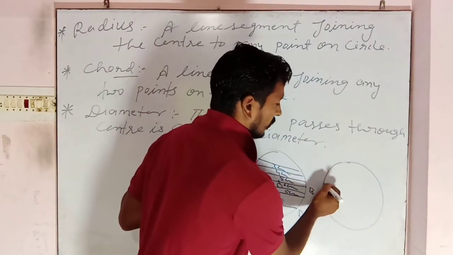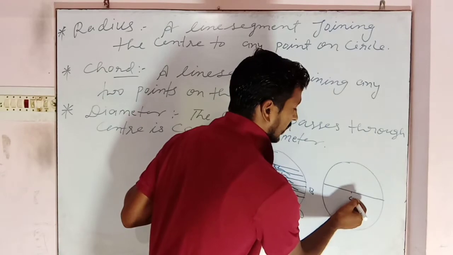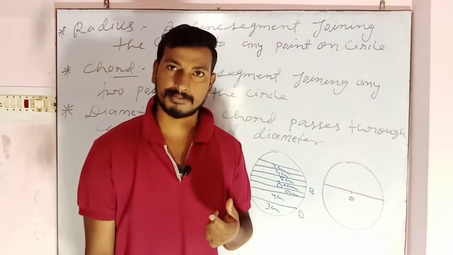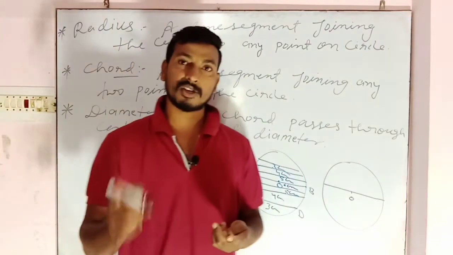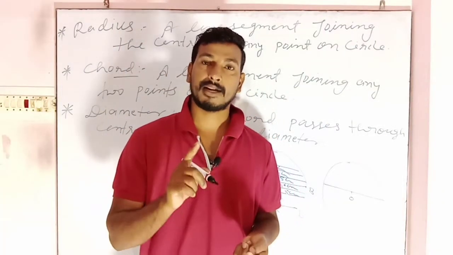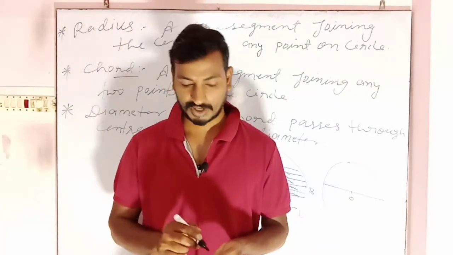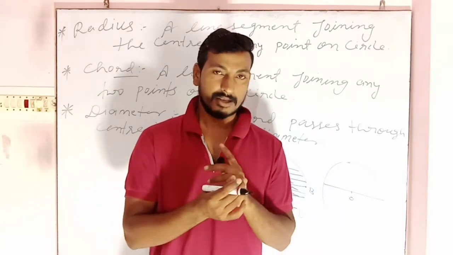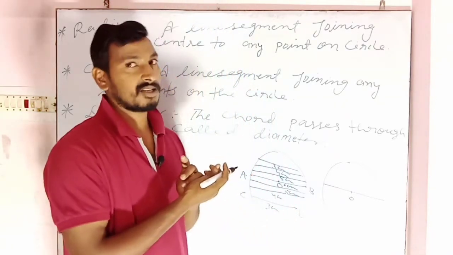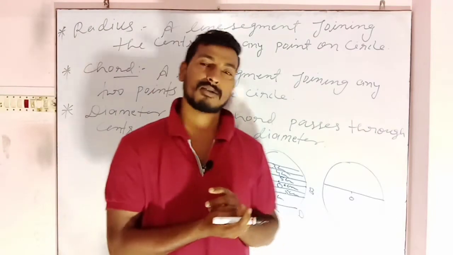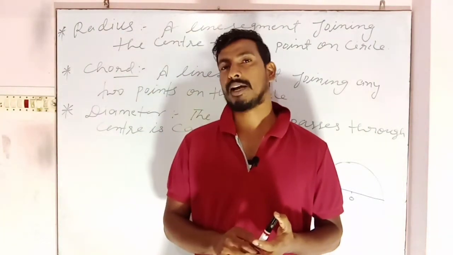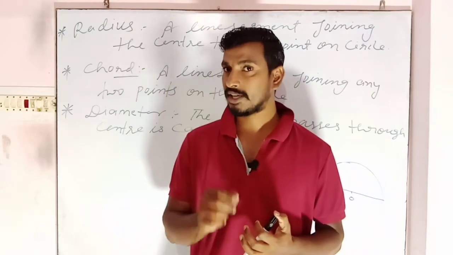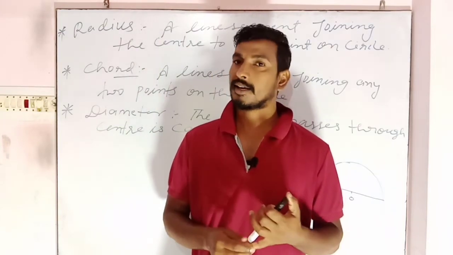A chord which passes through the center is the largest. The length of the chord that passes through the center is the largest, and that chord is called the diameter. So again, all the diameters are chords, but all the chords are not diameters. Now in the next slide we try to understand about secant, tangent, circumference and arc.